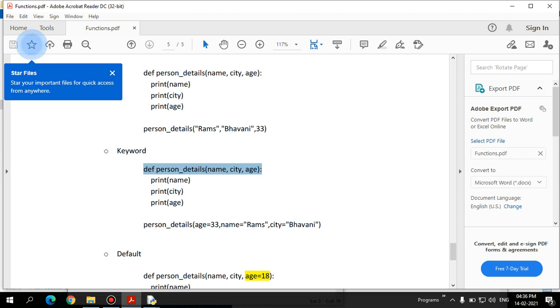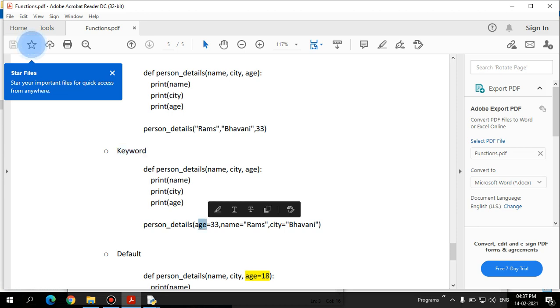Instead you can directly give the variable name itself, followed by the respective values. This is also acceptable. That is why we call this a keyword argument. So instead of blindly giving values without knowing the order of the arguments, we can pass directly with the name of the argument. That is an important feature supported in Python.